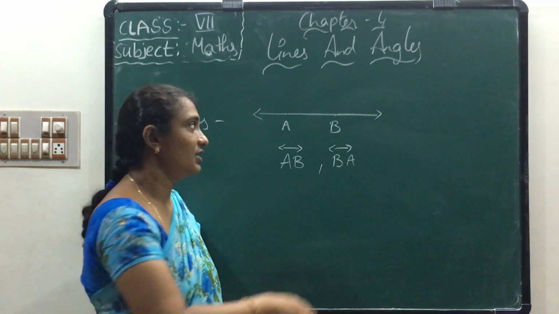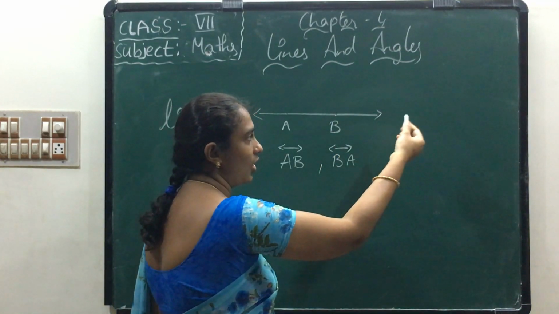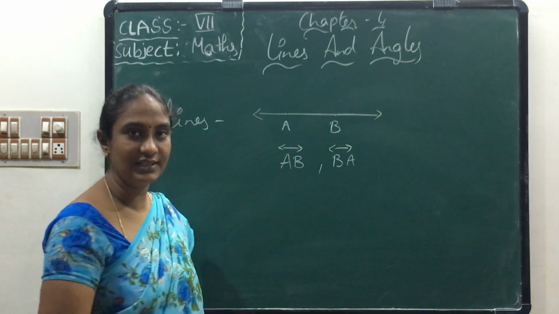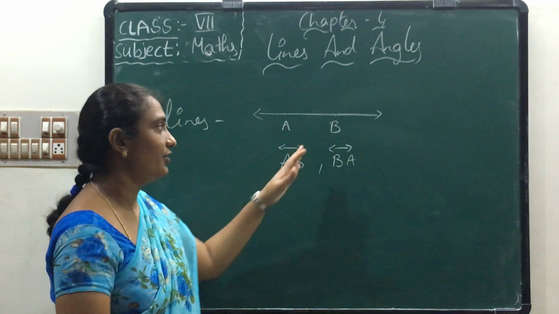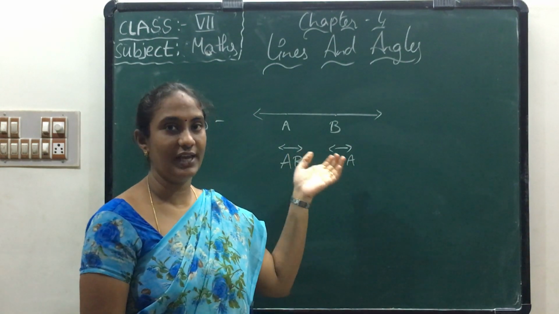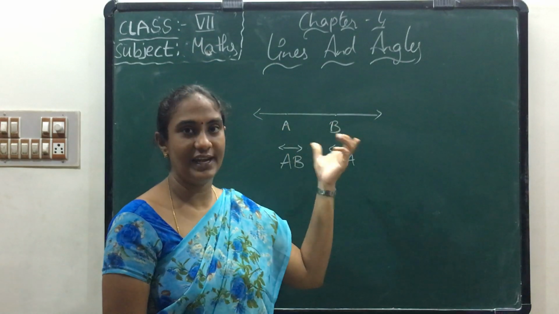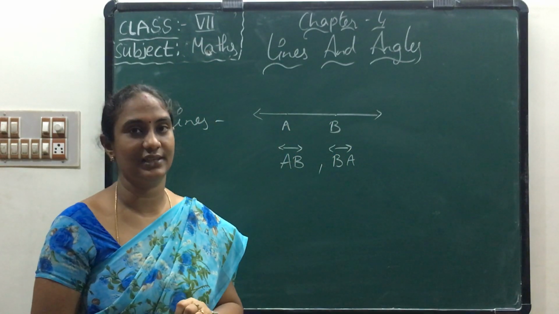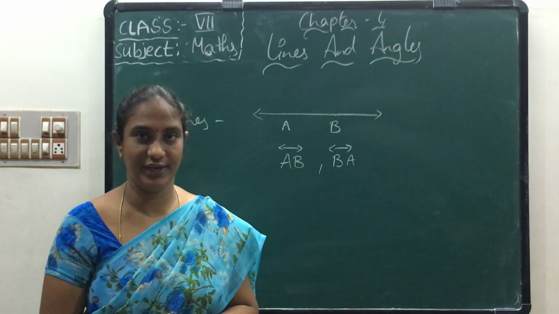We can move the line in opposite directions, which means we can move this side or we can move this side. That is our wish. Do you understand? They do not have any end points. There are 2 sides, so we can move to any side. A line does not have any definite length. It does not have any end points.